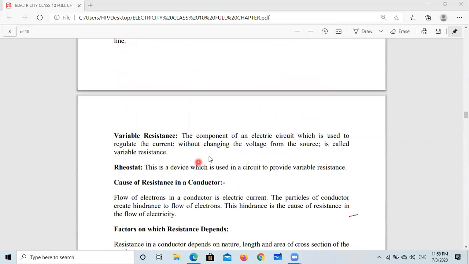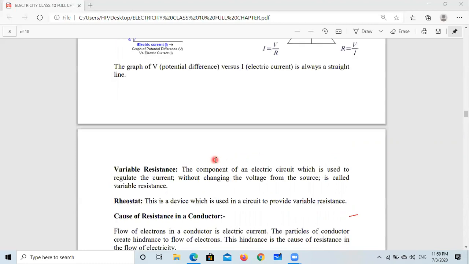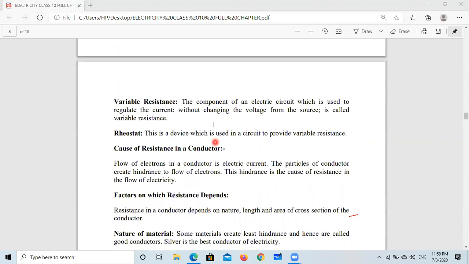Variable resistance: the component of an electric circuit which is used to regulate the current without changing the voltage from the source is called variable resistance. So if we are not going to change the voltage, we can just change the resistance, and that resistance is responsible to increase or decrease the current in the conductor. Rheostat is a device that is used in a circuit to provide a variable resistance. How much resistance we need can be changed according to the need by the rheostat.